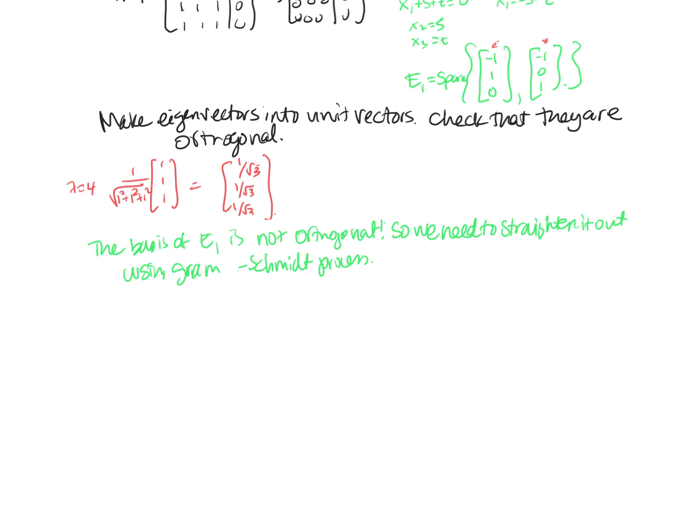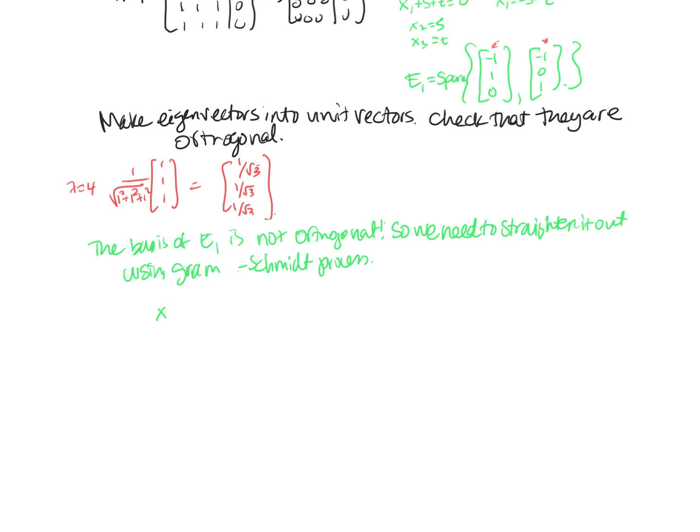Okay, so I'll take, well, I can pick whichever one I want. I'll just do the one the book does. Let me go back to the Gram-Schmidt notation just so that I don't confuse you.